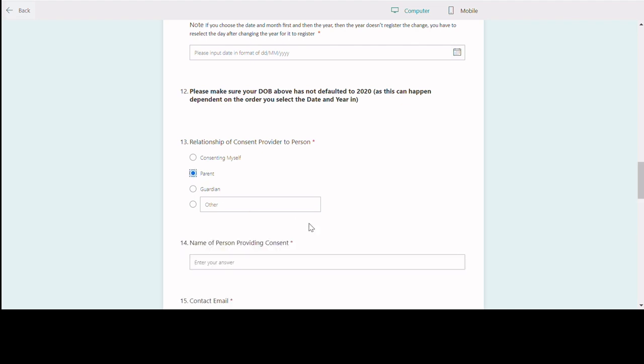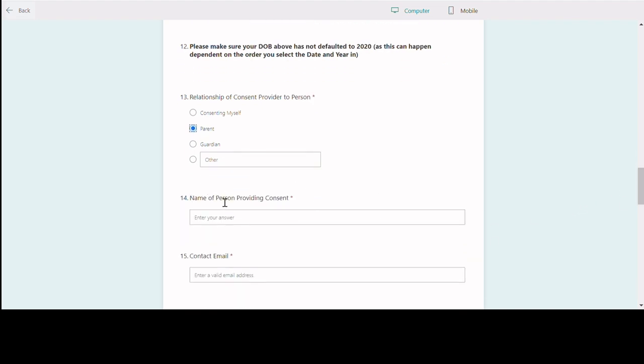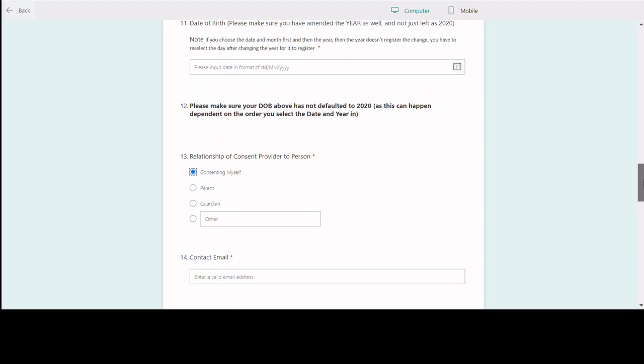When they do that, they will then be provided with an extra box that allows them to say what their name is and who it is that's providing the consent. However, if I'm consenting myself, if I click on that, you'll see that consenting box is removed because the name is assumed to be the person that's consenting for themselves.